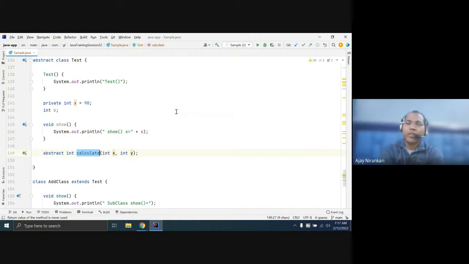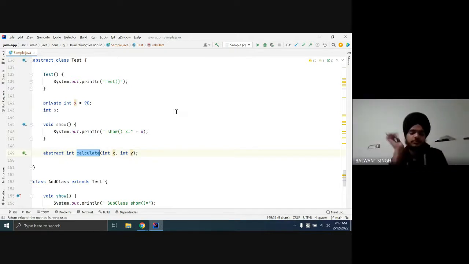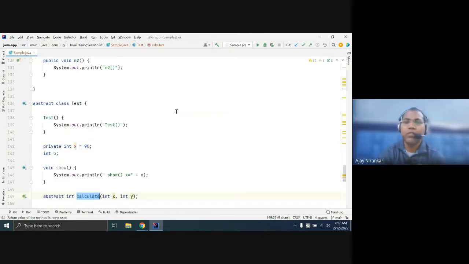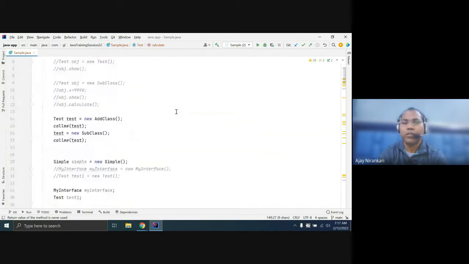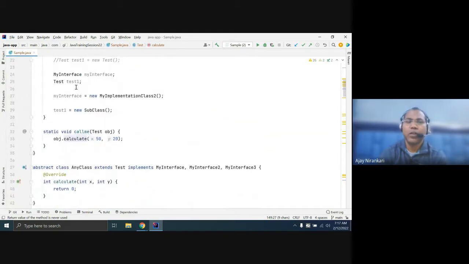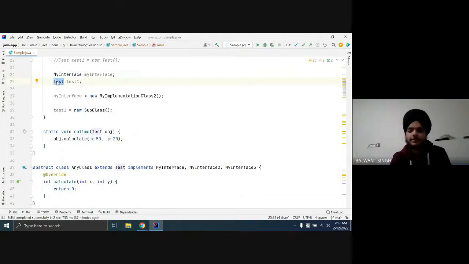So let's practice sometime. Many questions are asked with interface and abstract, right? Yes. Go through it once again, and if any doubt, then we will again discuss what is an interface and what is abstract. Yes, sir.